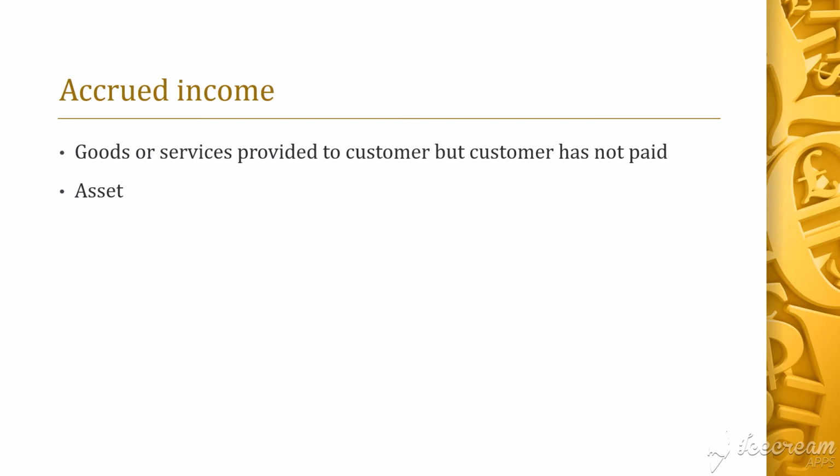At the end of each financial period, or at each month end, the entity should check if it has earned any income but not yet collected money from the customer. Then, based on the identified income earned but not yet collected, it will debit accrued income and credit income. When the customer makes payment, the entity will debit cash and credit accrued income.